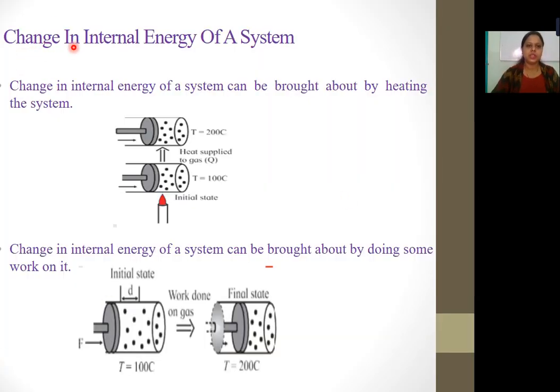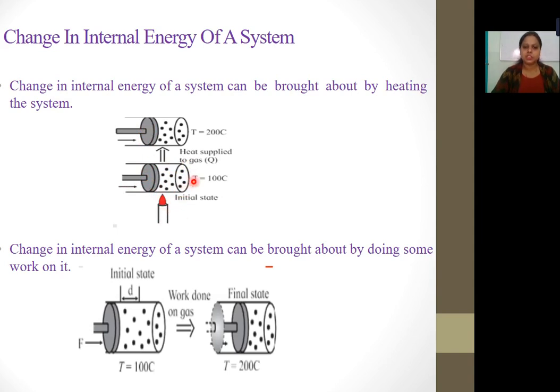Now understand the change in internal energy of a system. Change in internal energy of a system can be brought about by heating the system. There are two ways of changing this internal energy. How can we change it? Either you just heat the system. Now see, this is the container having this piston. The piston is tightly connected. This is not a movable piston.